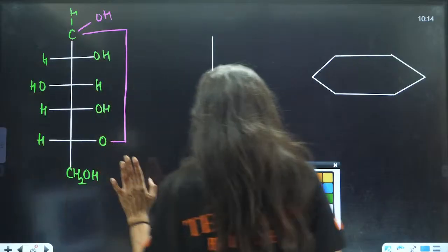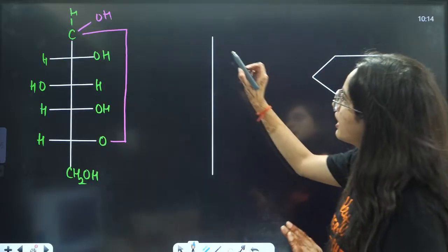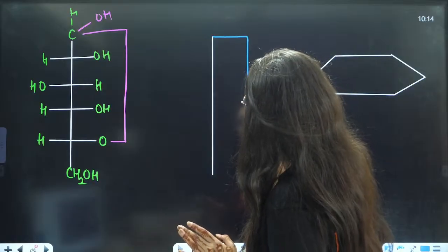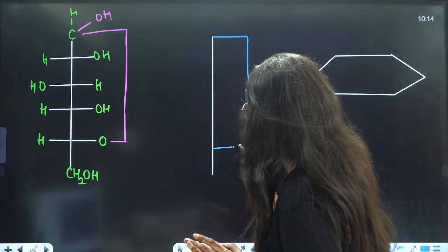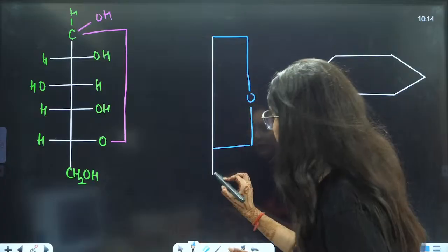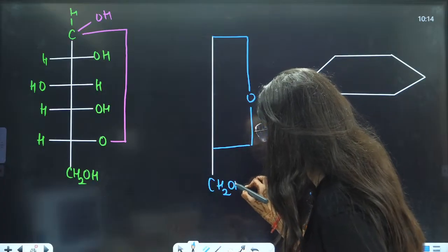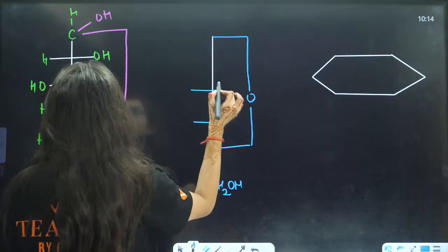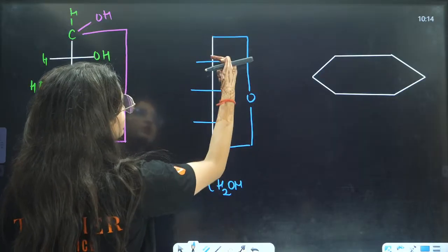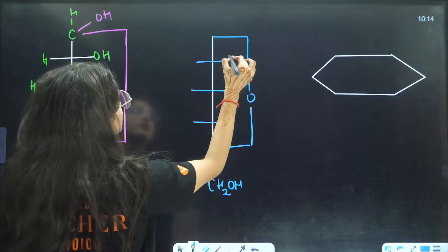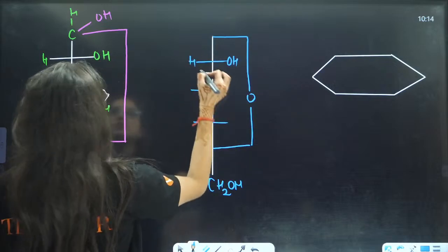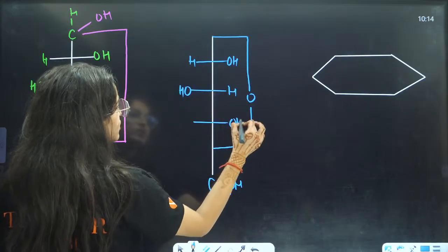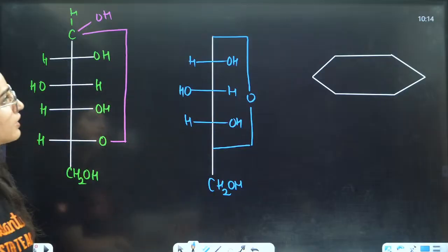Now, here, if you want to draw the cyclic structure, this is a carbon that is linked to this last second carbon, and this is CH2OH. This is hydrogen only, 1, 2, and this is 3. So this is 1, 2, 3, 4, 5, 6. This is OH, H, this is H, OH, this is again OH, and this is again H, right?